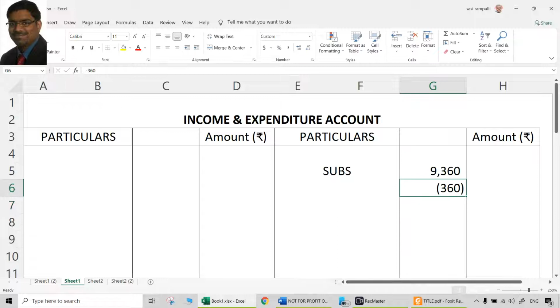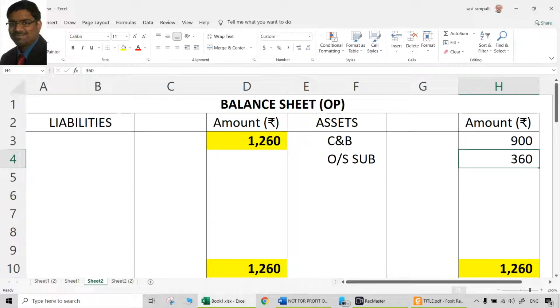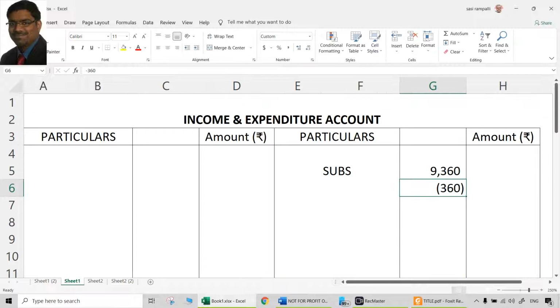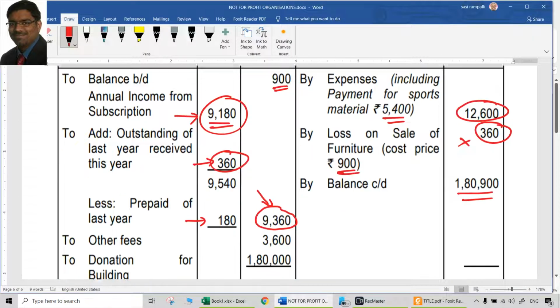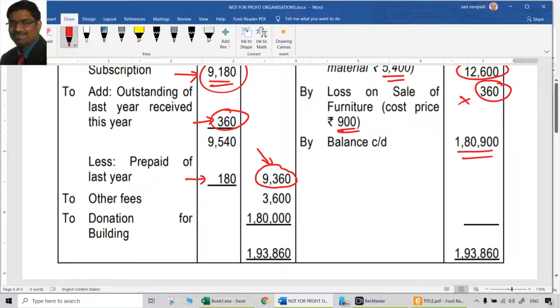Reducing from credit is debit. Why is that? Because these are the subscriptions which are outstanding last year but received this year. 9,360 is the received subscriptions. This includes 360, but they are not related to this year. That is why we are excluding them. Debit credit wise, here it is credit aspect, here it is debit aspect. Reduction from credit is debit. 360 dealt with. Then comes prepaid of last year 180.